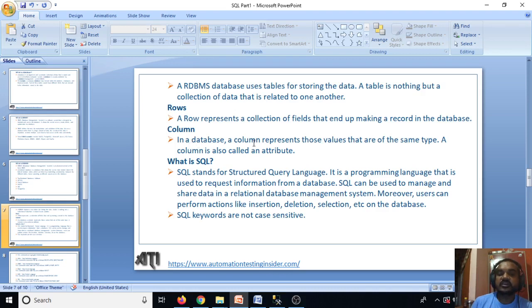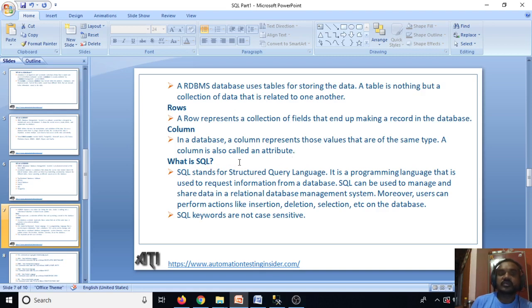In a database, a column represents those values that are of the same type. Let's say we have a name, that is the same kind of data type. We have ID, the data type would be integer, so that is another kind of column. We have age, integer type. So these are the different columns. A column is also called an attribute.